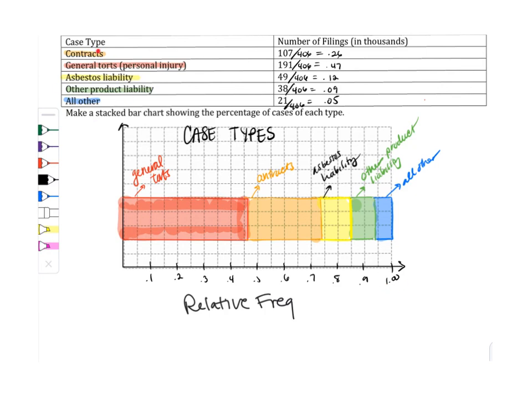So make sure you have some kind of key, or you label each bar. So if this was not in color and you label the bars, that would be good too.